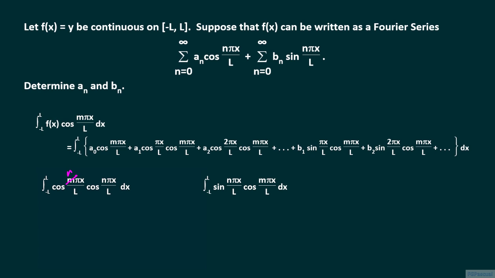If m is equal to n, then cosine m pi x over L times cosine n pi x over L equals cosine squared n pi x over L. This is now an elementary integration exercise where we use the half-angle formula. Cosine squared n pi x over L is equal to 1 plus cosine 2 n pi x over L all over 2.